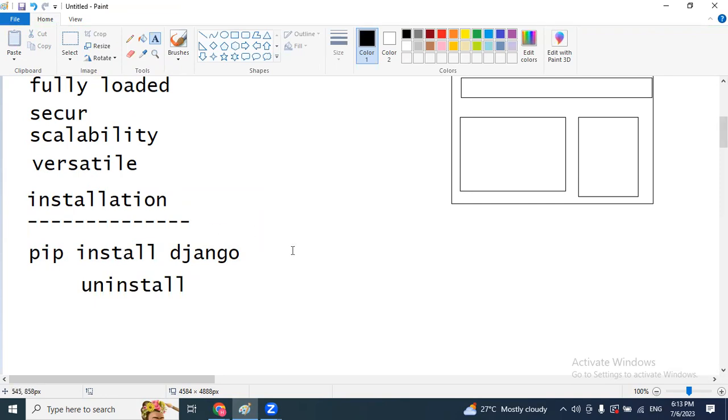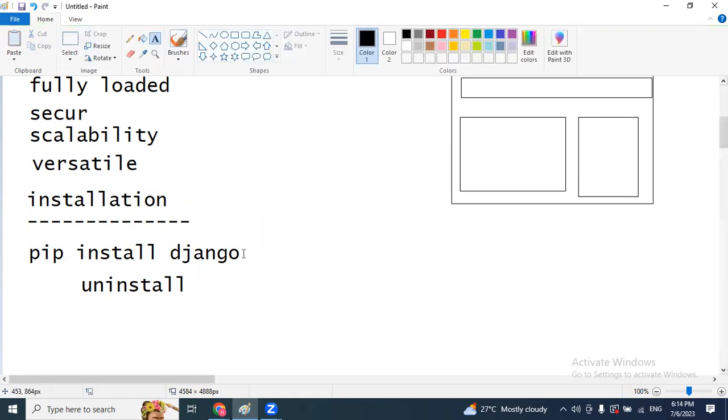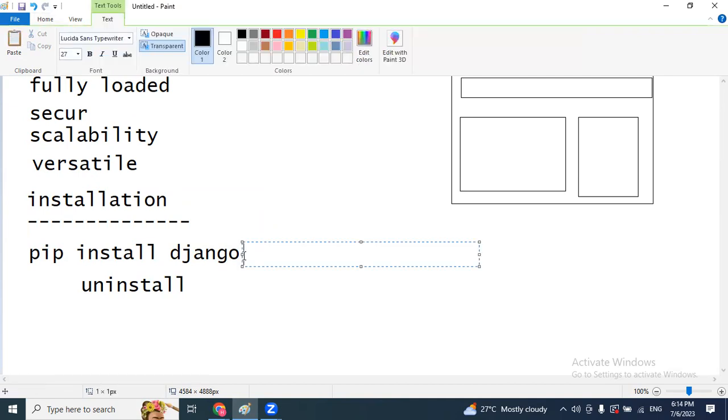For example, I have joined some ABC company. There they are developing one project using Django second version or third version, but the current version is the fourth. By default, it will install the latest version only. In case you want to install a particular version, use pip install Django, then double equals, and enter your version number. If that version is available, it will install the exact one, otherwise it will return an error. So this is the simple installation process of the Django framework.